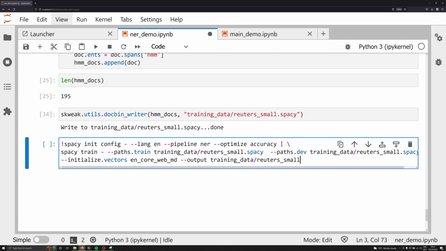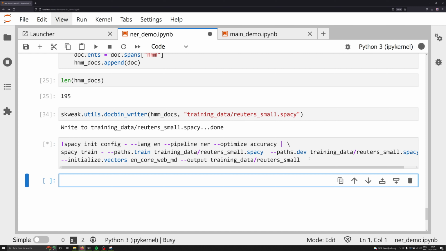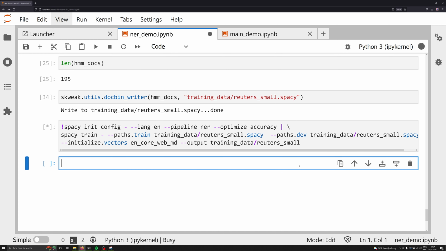And what we're doing here is we're specifying that we're going to be using the vectors from the English medium model. We're specifying that the language is English. This is kind of populating the config for us that we're actually going to be using. And we're training specifically the NER pipeline. We're optimizing for accuracy here instead of efficiency, so we are going to be saving these vectors with our model. If we execute this cell in a Jupyter notebook, we should see it just start to run up. Now, it's not going to be populating the results here in the Jupyter notebook. If you use this in the command line, so in your terminal, you will see the whole training process occur.